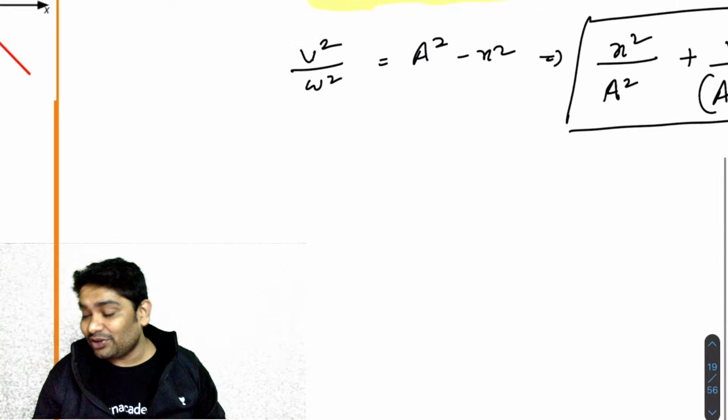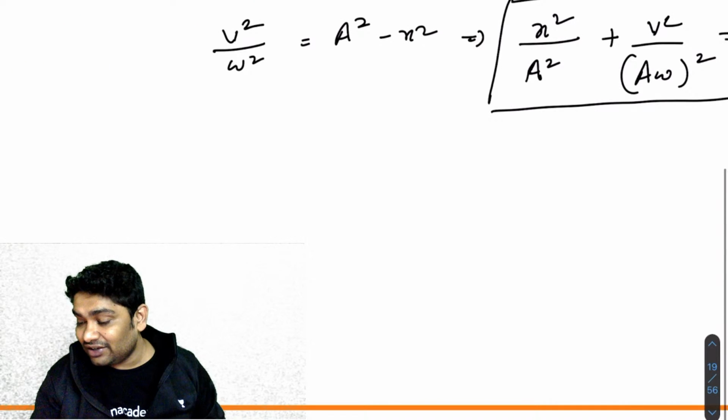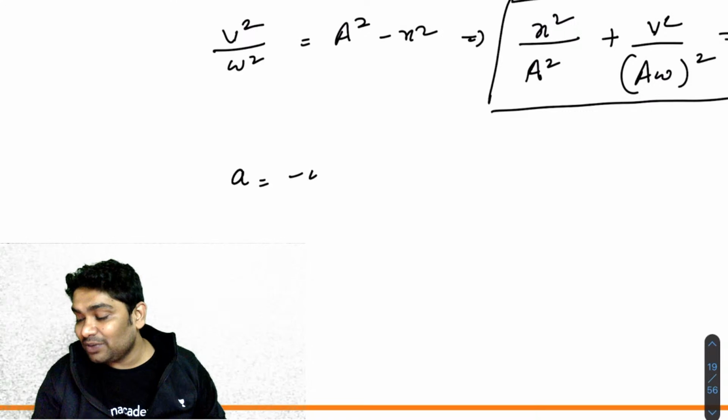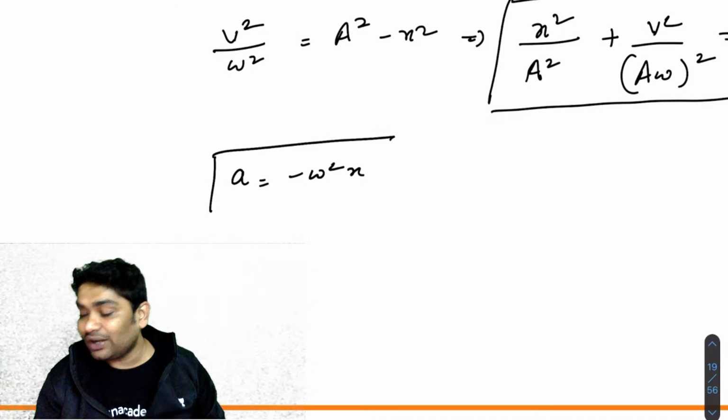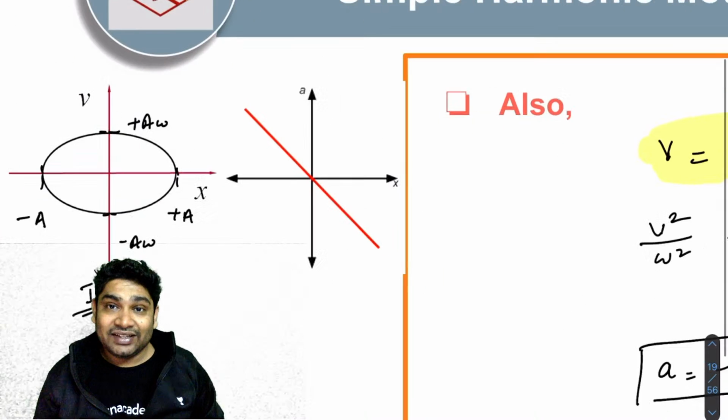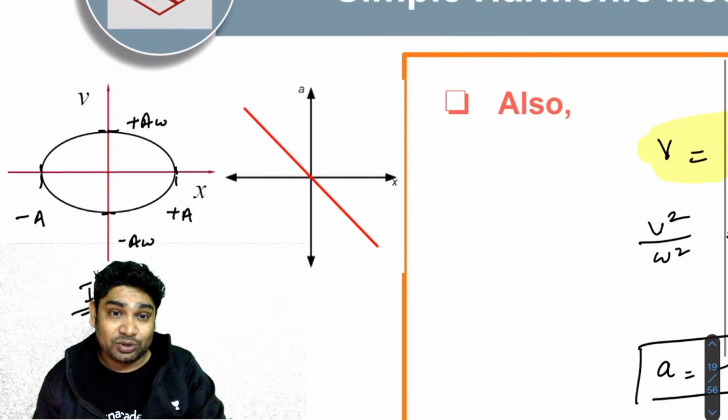Now, of course, you realize the relation between acceleration and displacement was already like this. So the graph between them would be a straight line passing through the origin with negative slope.